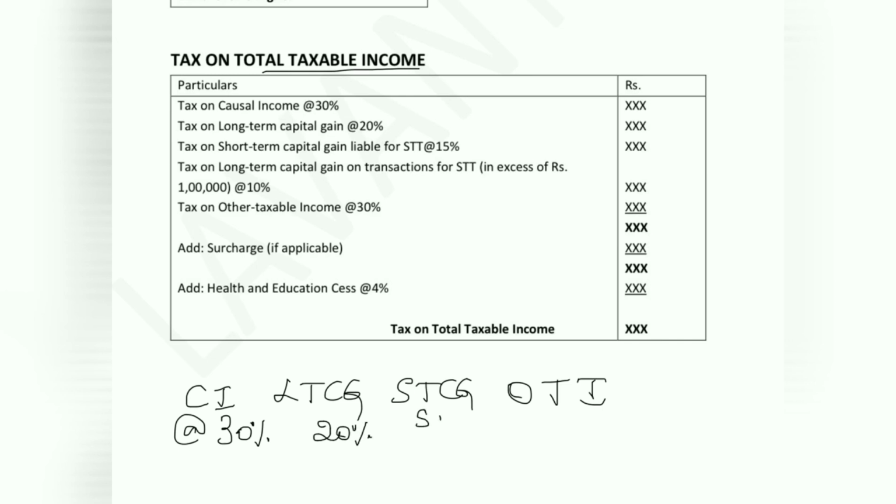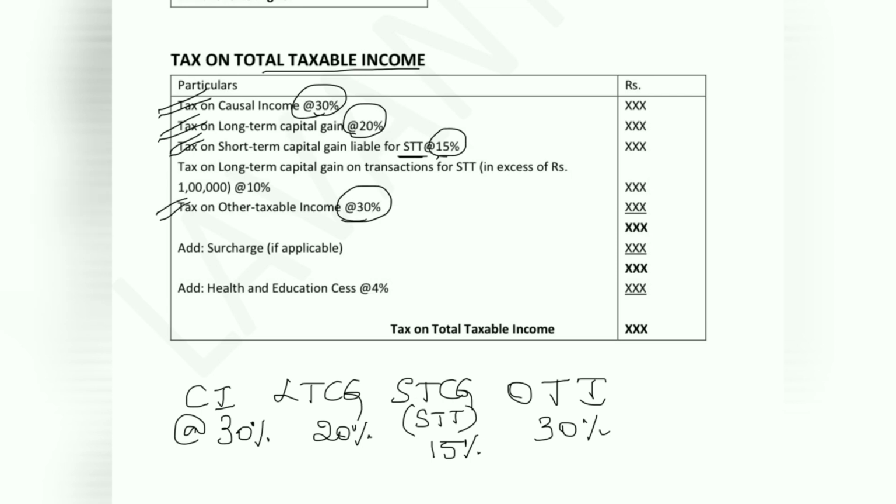Short-term capital gain, if it includes STT, is taxable at the rate 15%. And other taxable income is taxable at the rate 30%.